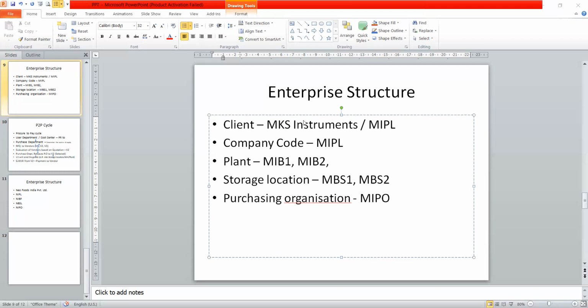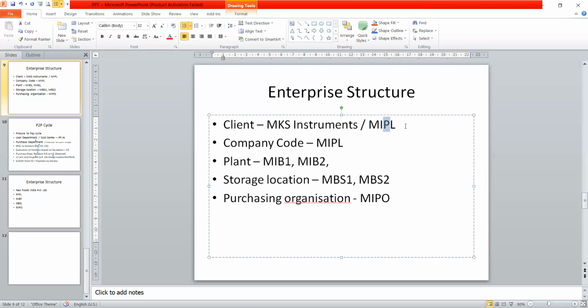Well, here, as you can see, I have taken the client as MIPL and maintained the same, considering there is only one company code, one client. So MIPL is MKS Instruments India Private Limited. I go this way as a convention. The first letter I have carried everywhere represents the company.